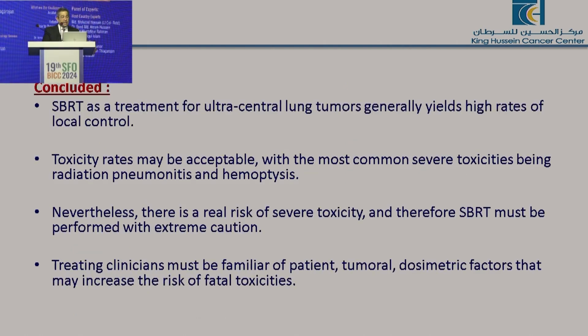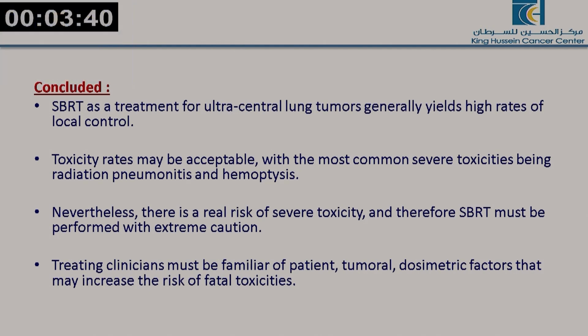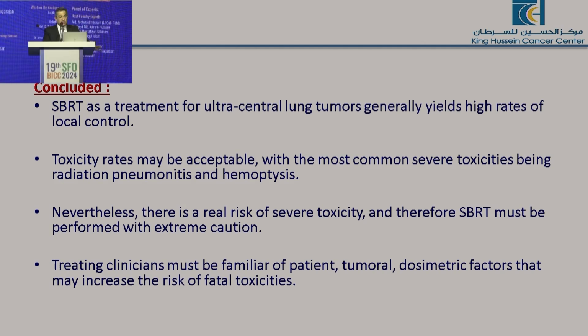They concluded that SBRT for ultracentral region tumors generally yields high rates of local control, and toxicity rates may be acceptable, with the most common severe toxicities being radiation pneumonitis and hemoptysis. But there is still some risk of severe toxicity, and SBRT can be used with some caution.